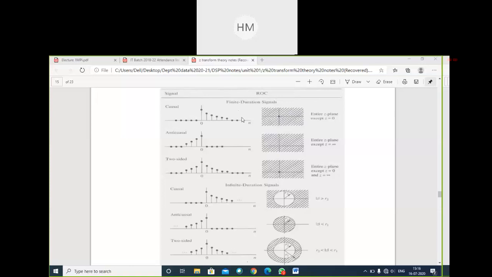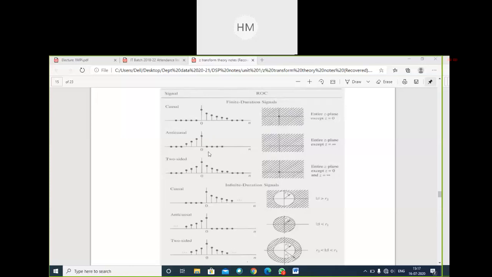We know the duration. So for those types of signal, ROC is the entire Z plane except Z equals 0. Except this point, ROC exists for the whole signal. For anti-causal signals, finite duration signals, it is the entire Z plane except Z equals infinity. Causal system, except Z equal to 0; anti-causal system, except Z is equal to infinity.